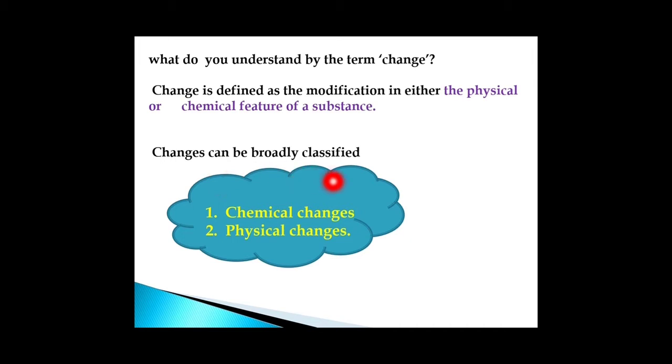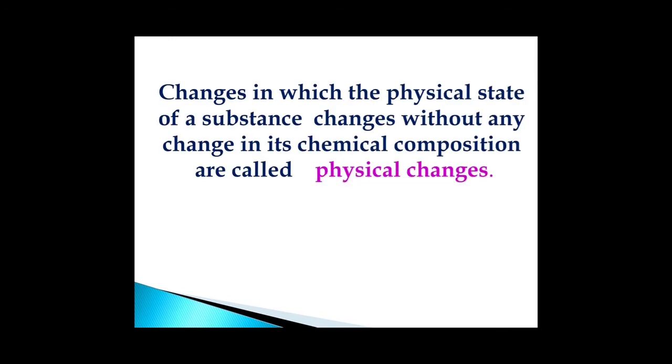Changes can be broadly classified into chemical changes and physical changes. Changes in which the physical state of a substance changes without any change in its chemical composition are called physical changes. Or changes in which a substance changes its physical form, physical appearance, and no new substance is formed are called physical changes. And there will be no change in the chemical composition.